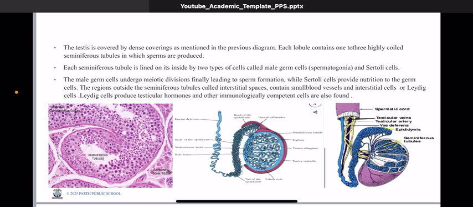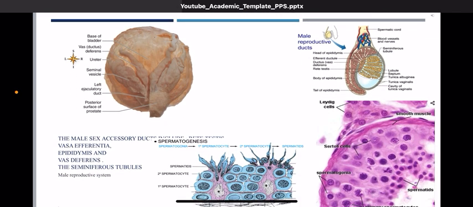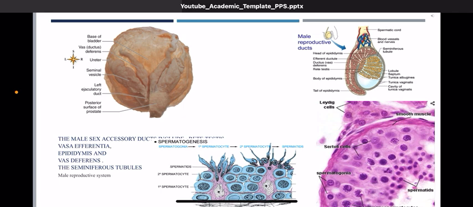In between one testicular lobule and the other, there are also Leydig cells or the interstitial cells. Here are certain original pictures which I have shared in my slide. We can see what the staining looks like when we look at the internal structures. Here in the slide you can find Leydig cells, the Sertoli cells, and also spermatogonia and the formation of spermatids.